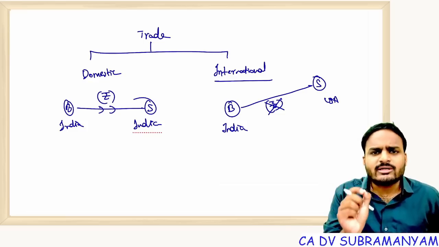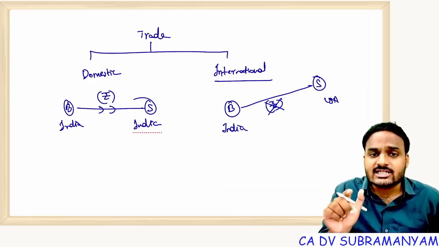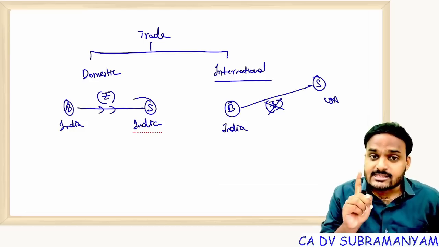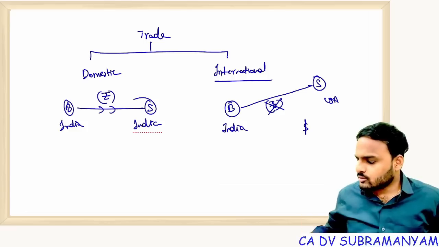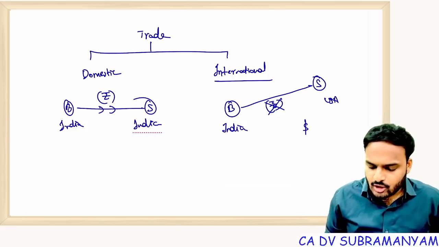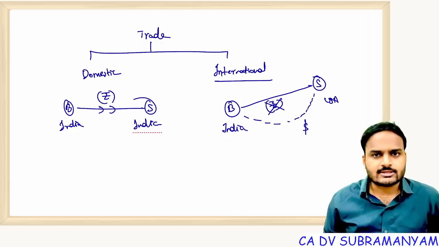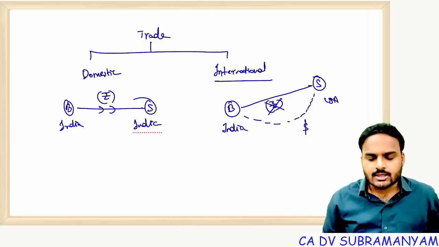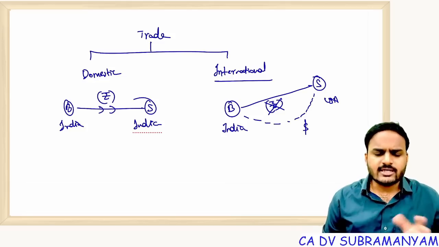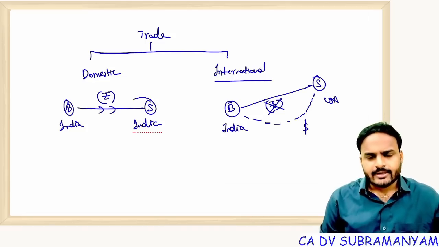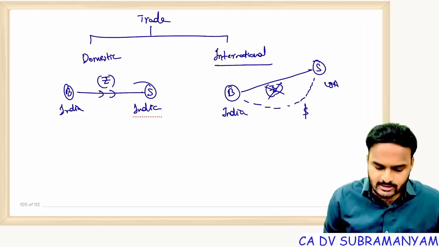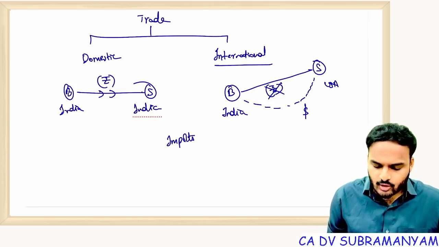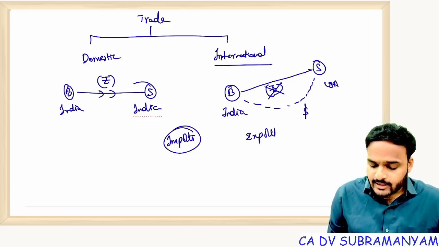So some standard unit of currency is required to settle this kind of international or cross-border transactions, and the standard unit of currency is denoted in dollars, foreign exchange. So throughout this chapter, wherever I am using the symbol dollar, it indicates foreign exchange. Getting my point? As you all know, USA is the largest and strongest economy. That's why everything is measured in dollars only.